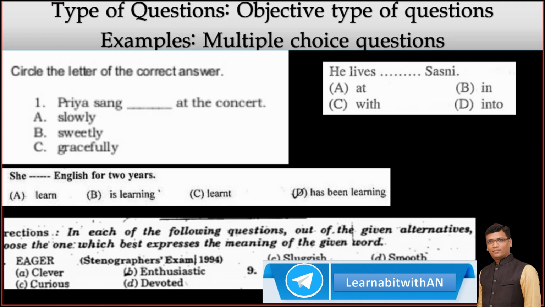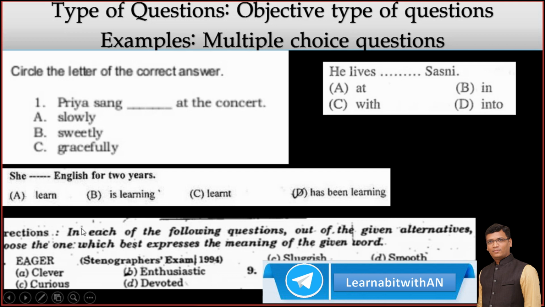She blank English for 2 years. Is learning? For 2 years. Has been learning. It has been 2 years, then she has been learning. Is learning is when she is doing that currently, but because she was doing it from the past, has been learning is the right form.